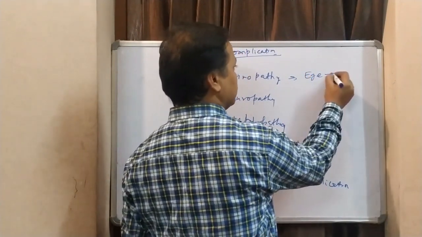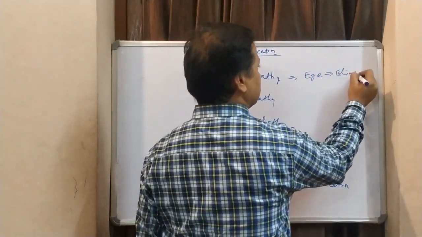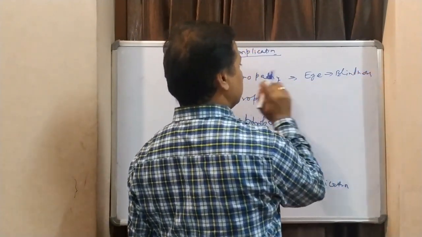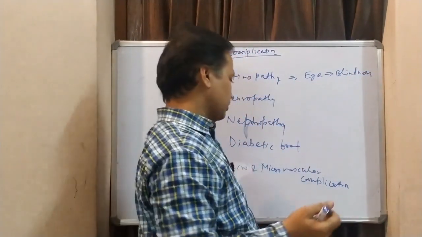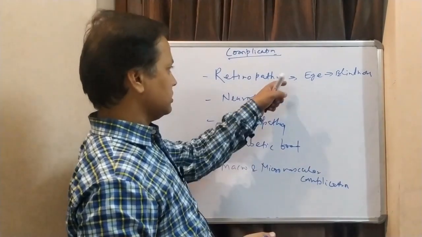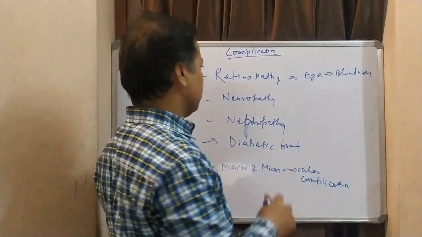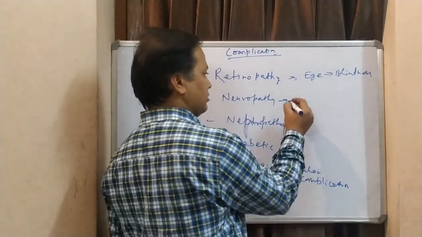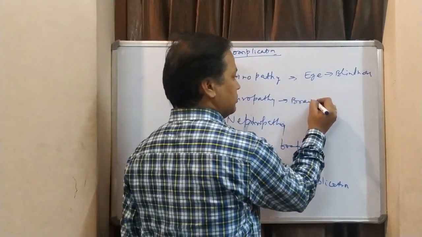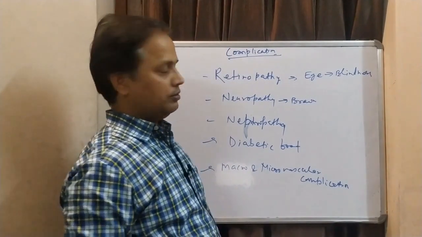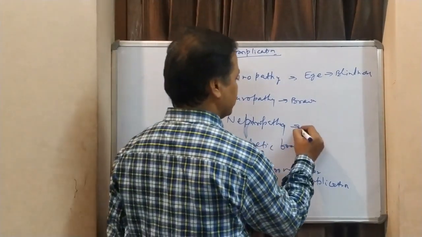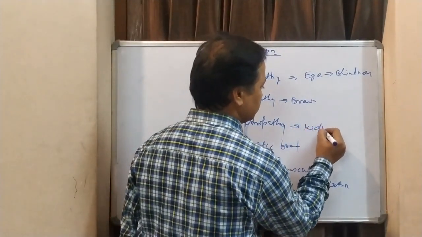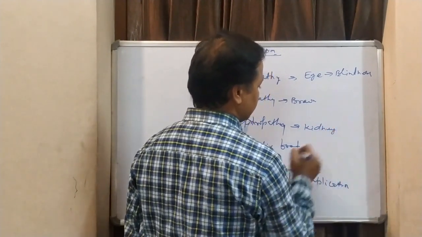So it leads to blindness because eyes have minor capillaries. Because of these microvascular complications, those cells will be damaged. Neuropathy is where nerve cells stop functioning. Nephropathy is kidney damage or kidney failure.